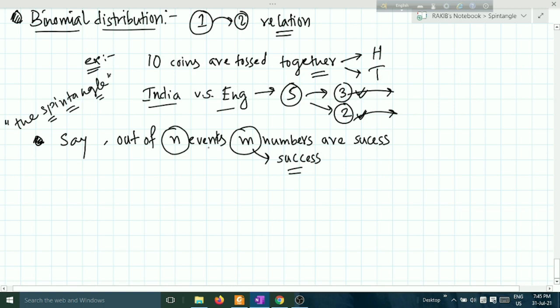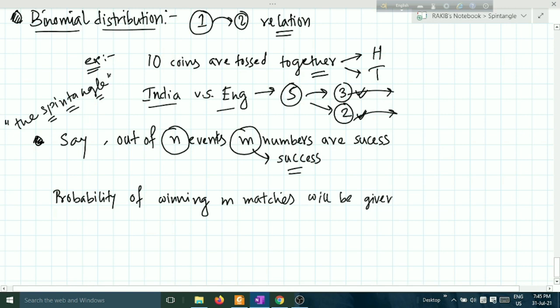Then the probability of winning m matches will be given by P. I write it like this, P win m.